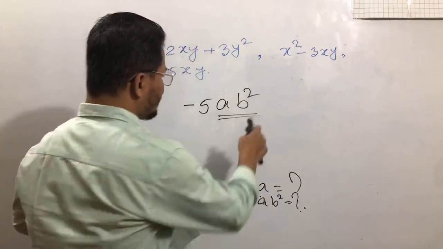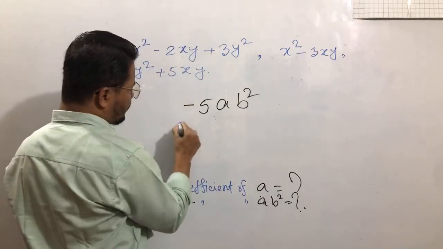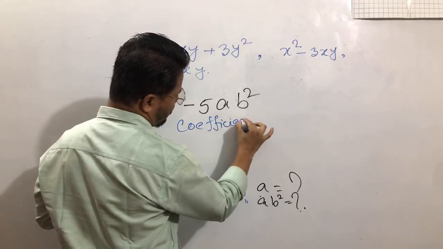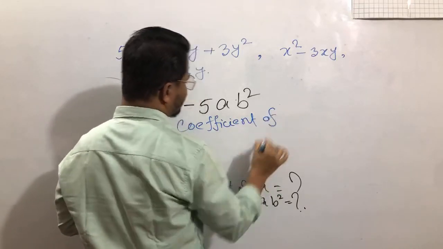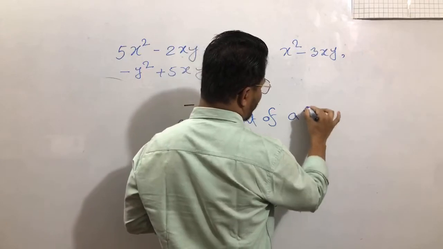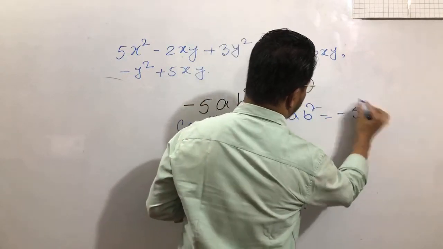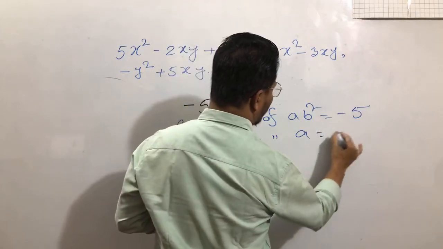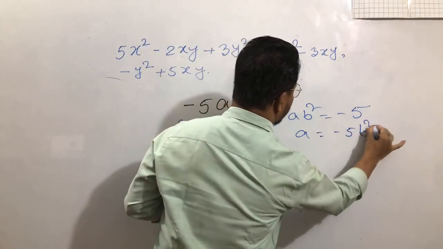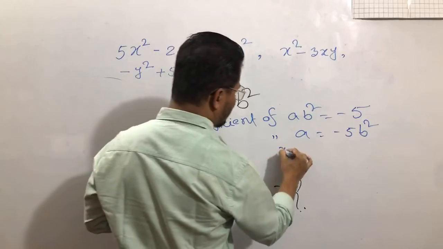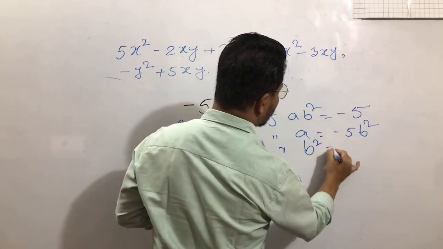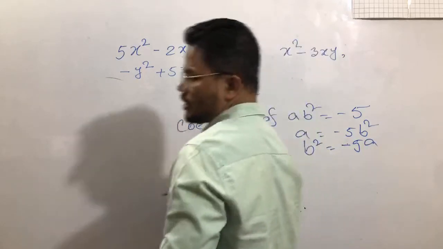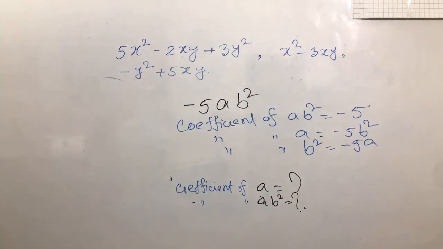So we can write here: coefficient of ab square equals minus 5. Coefficient of a equals minus 5b square. The coefficient of b square equals minus 5a. This is our answer related with the coefficient.